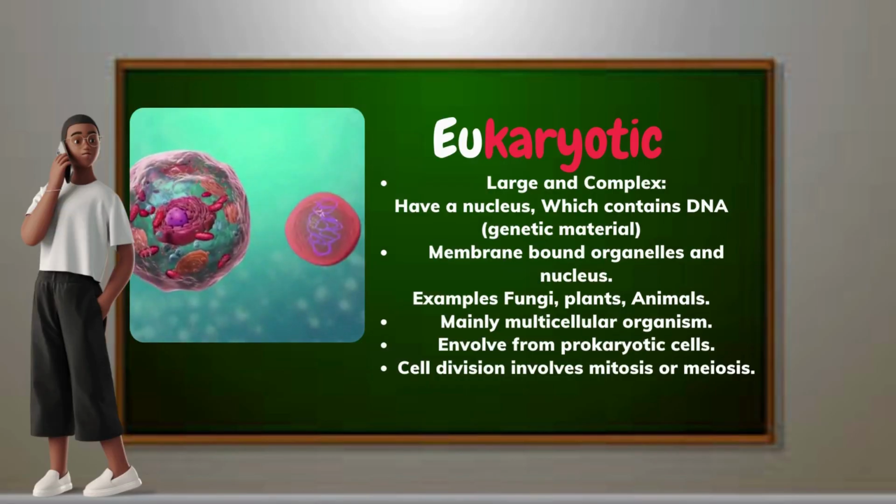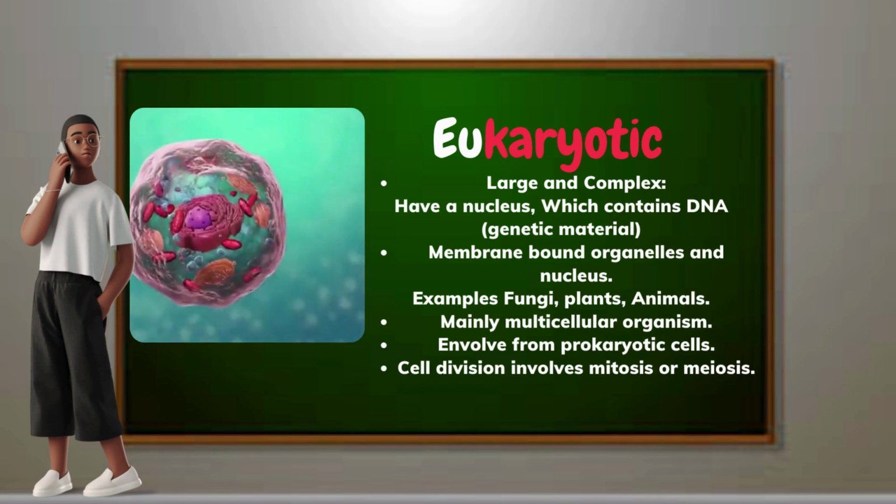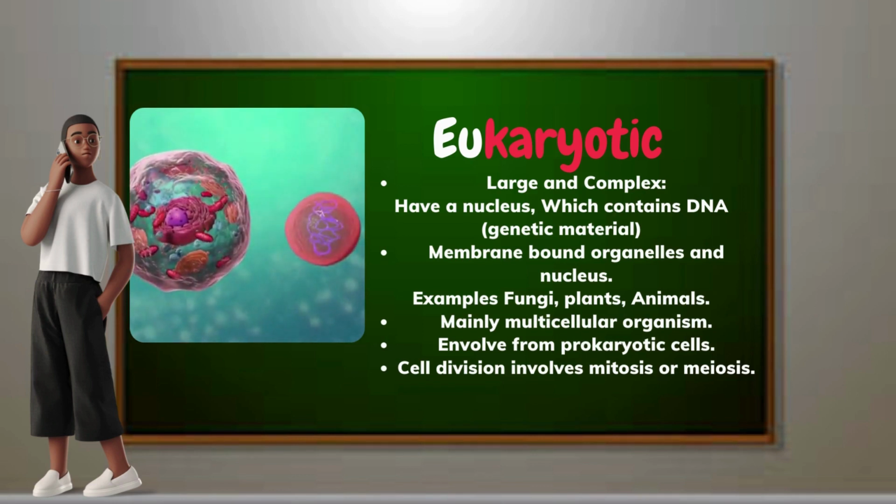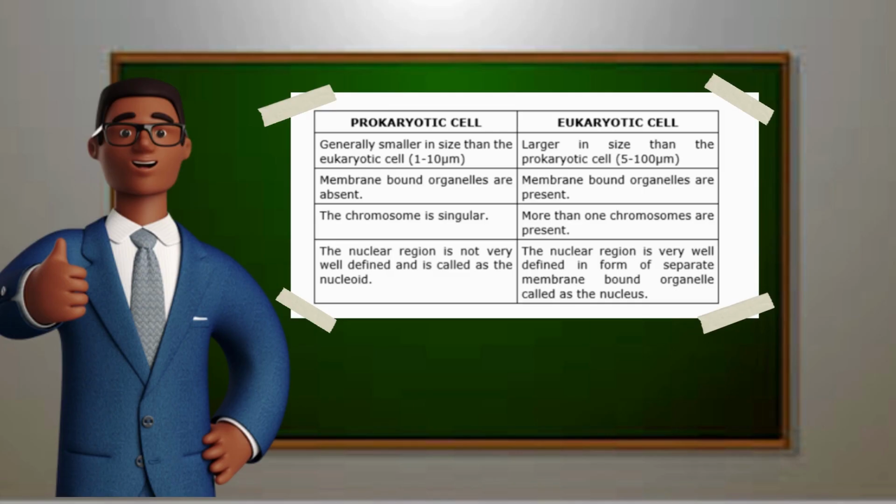Eukaryotic: 1. Large and complex, have a nucleus, which contains DNA, genetic material. 2. Membrane-bound organelles and nucleus. Examples, fungi, plants, animals. 3. Mainly multicellular organisms. 4. Evolved from prokaryotic cells. Cell division involves mitosis or meiosis. The following are the differences between prokaryotic and eukaryotic organisms.